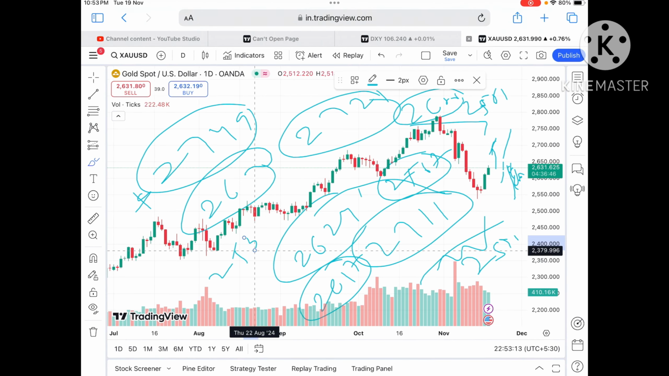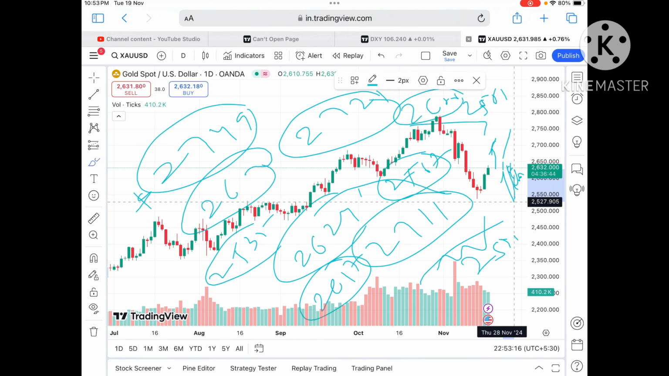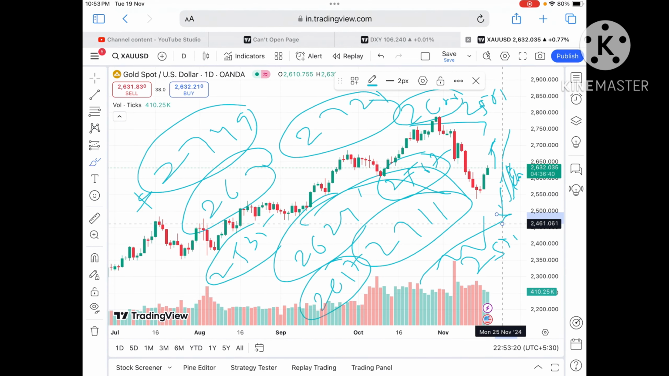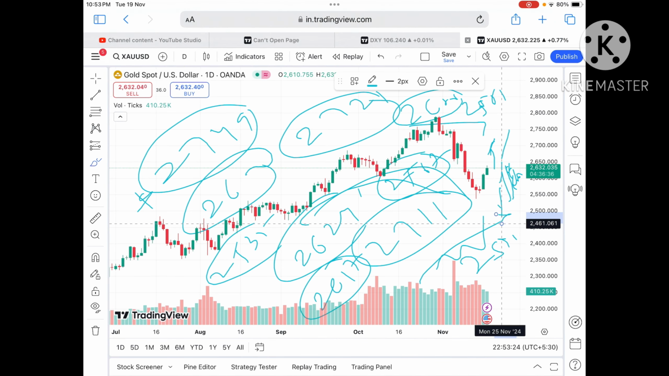So if it started going below a level of 2550 around, you have to understand it can cross a level of 2535 and then it can go further low, because 2535 is a zone where a breakout will happen, so probability of moving